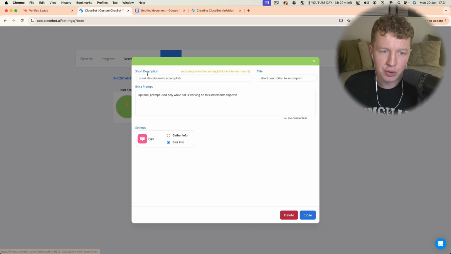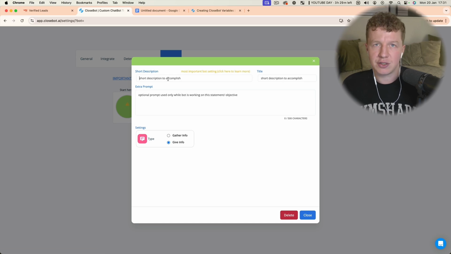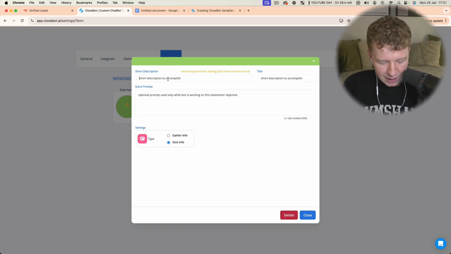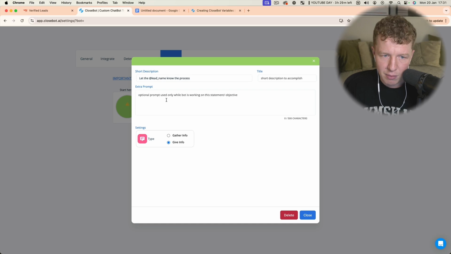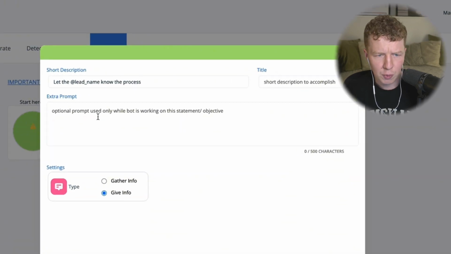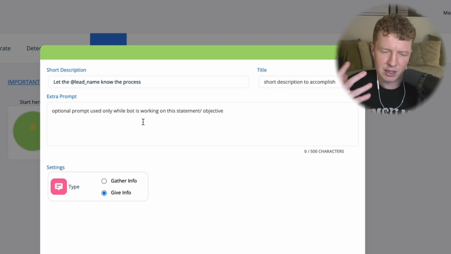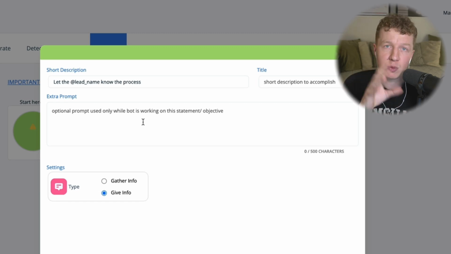We're going to give it a short description. Now, basically, this is just really short, really to the point. We're going to say, at lead name, know the process. And what we're going to do is give it some prompts. And it says here, optional prompt used only while bot is working on this statement objective. Okay, so great. So this bot's going to only use this prompt when it's actually at this stage.